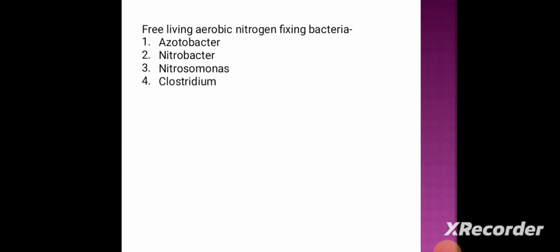The free-living aerobic nitrogen-fixing bacteria is option 1, azotobacter. Option 2, nitrobacter. Option 3, nitrosomonas. Option 4, clostridium. And the correct answer is option 1, azotobacter.